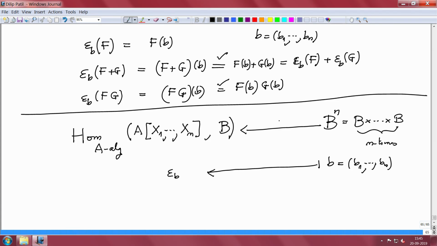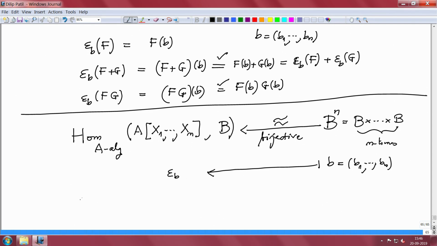So, this map is bijective. There is no structure, I am only saying the map is bijective. So, when time comes, we can identify these two sets.